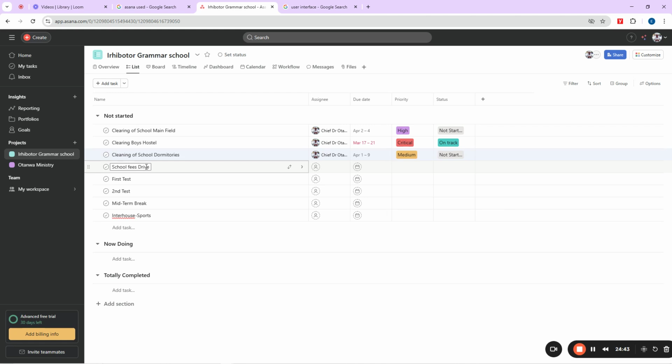So what is the school fees drive for? It is for every teacher, because you are a principal, and you know how that kind of work goes. So you assign your staff, your teachers, to do that one. You can come here and add your teachers to do that for you.